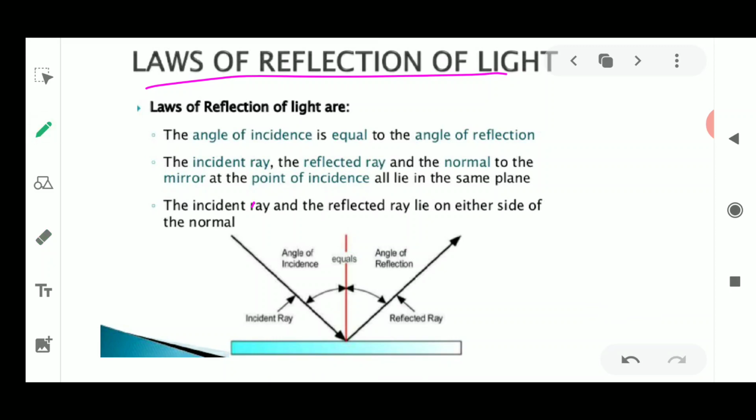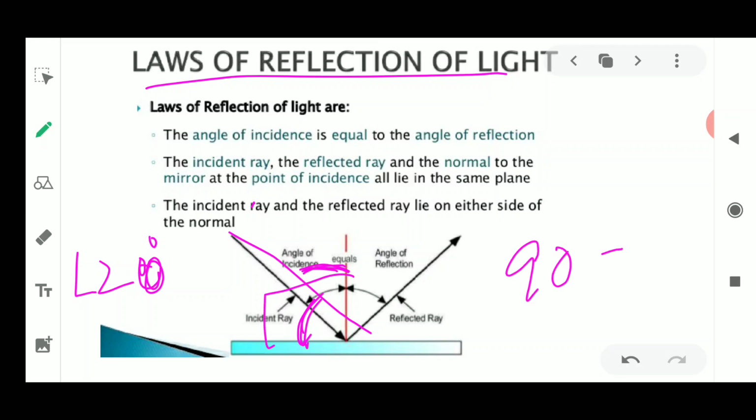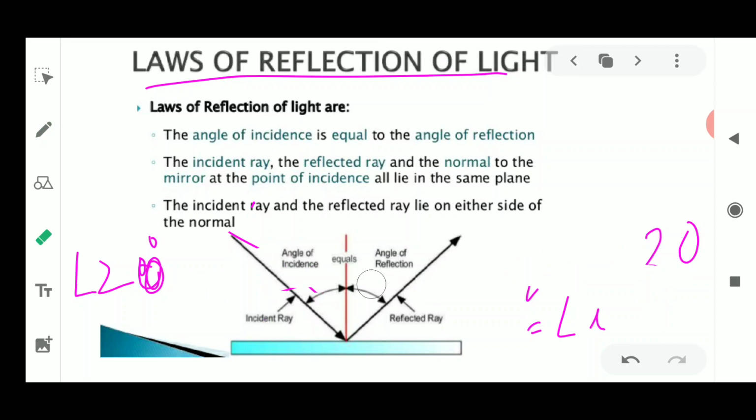Now if I say that light is striking at 20 degrees, so this angle is given, and you need to find the angle of incidence. How will you find it? You know that the complete angle is 90 degrees, and if you subtract this 20 from 90, you will get the value of the angle of incidence. This is how you are going to solve the numericals related to these kinds of questions. It could be asked in your exam as a multiple choice question, where you just look at the diagram and tell the answer.